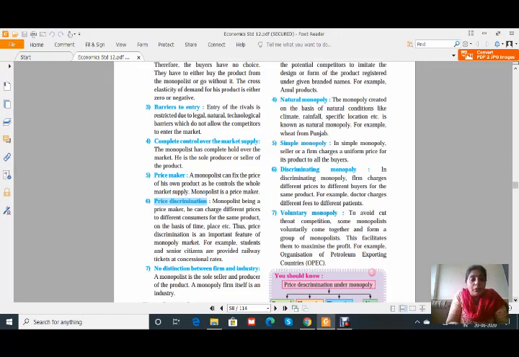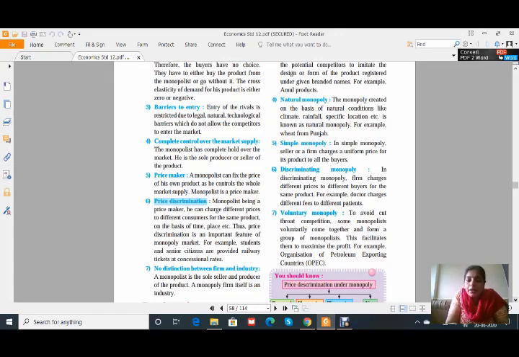See the next point. The monopolist can fix the price of his own product as he controls the whole market supply. The monopolist is always a price maker. Please listen to it. It's an important one. He is a price maker. It may be possible that he charges different prices to different people. It is shown in the next point, that is price discrimination.